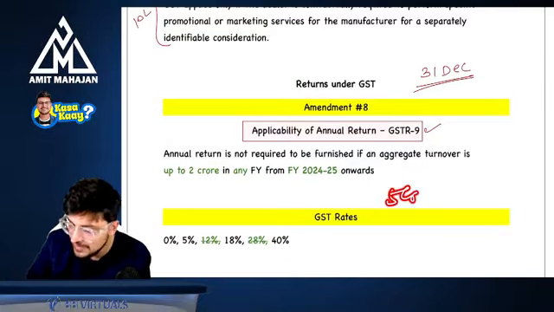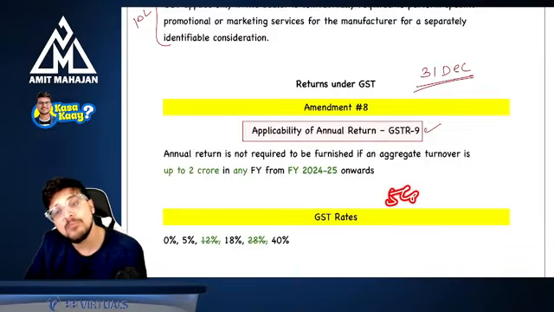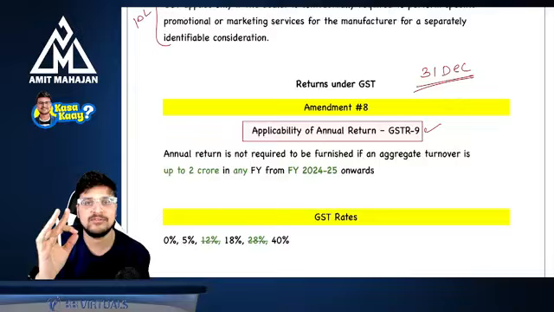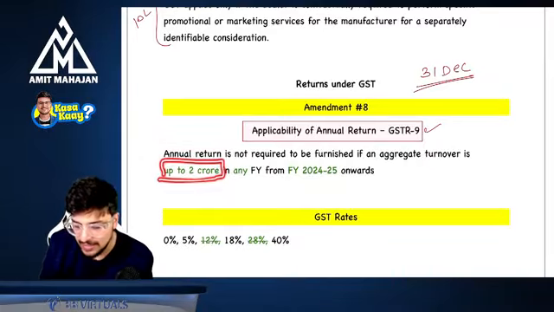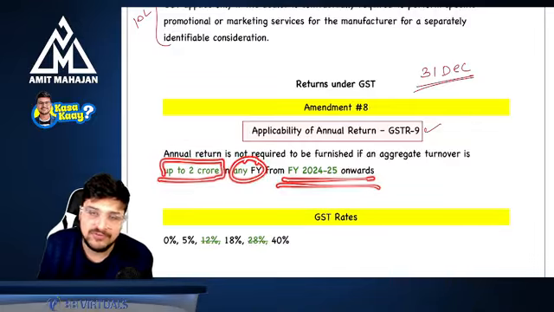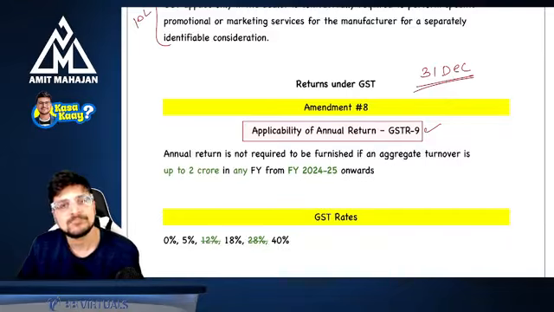If you have read GSTR 9, you must have read one more concept of 5 crores, but that is for the self-certified statement. That is still intact. But I'm talking about the filing of GSTR 9. GSTR 9 is not required to be filed if your aggregate turnover is up to 2 crore in any financial year from 24-25 onwards. Perfect.